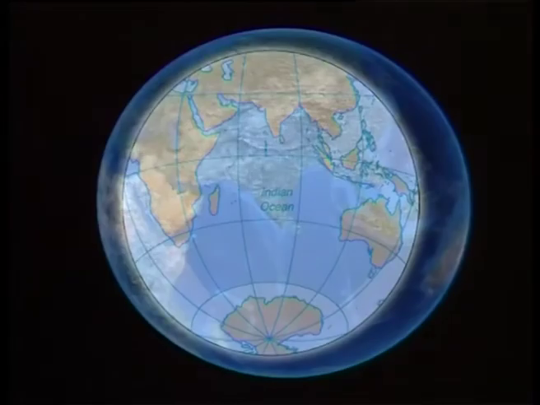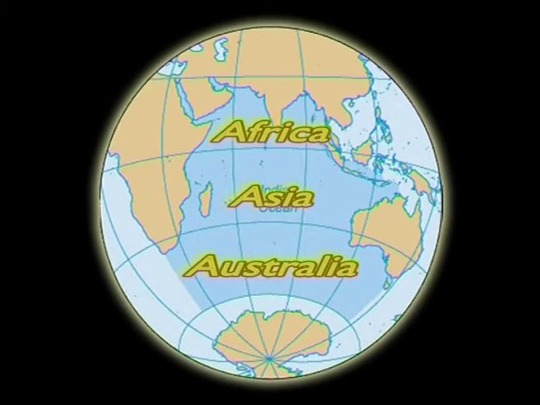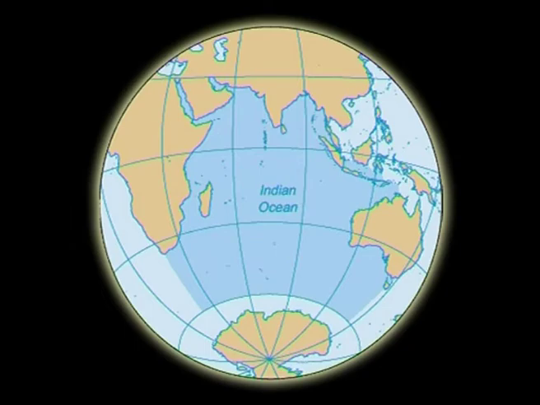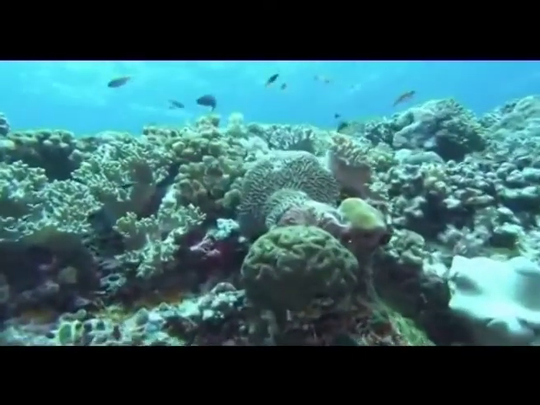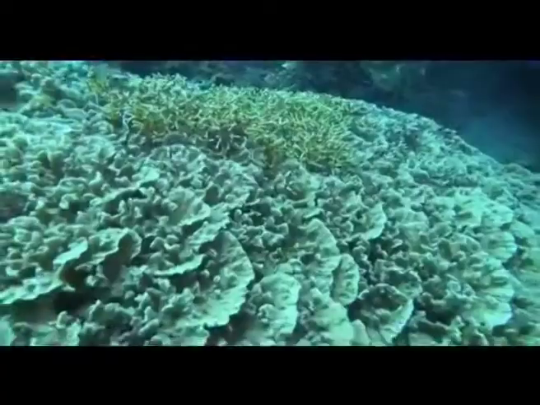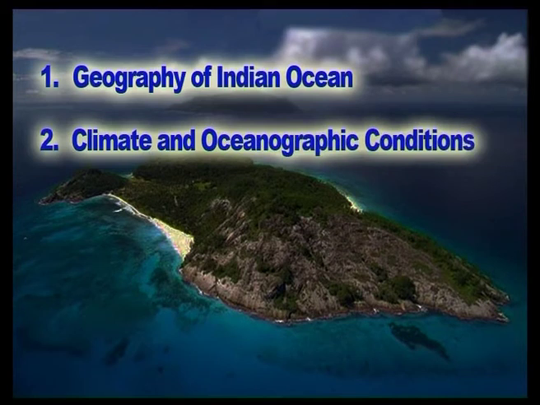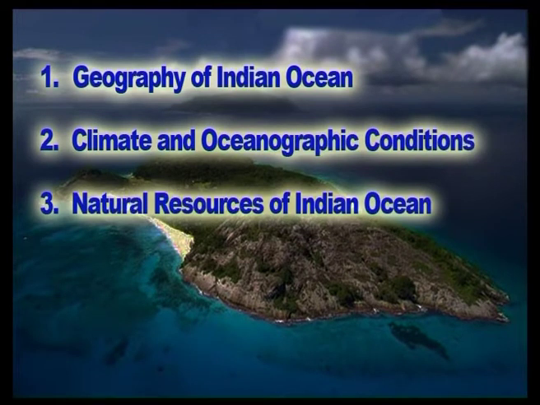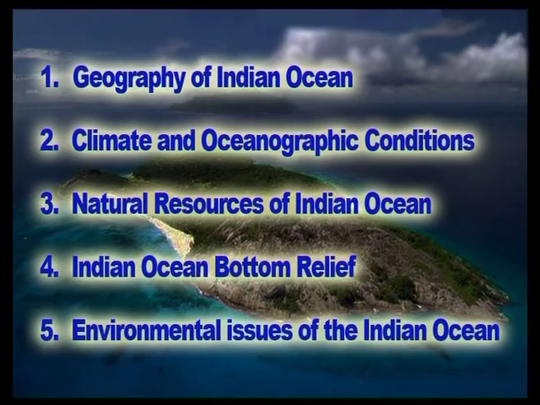The Indian Ocean is enclosed on 3 sides by the land masses of Africa, Asia and Australia. Understanding of the geographic setting, oceanographic conditions and the natural resources of the Indian Ocean is necessary while studying geography, marine geology and oceanography. In this episode, the following modules are highlighted: the geography of Indian Ocean, climate and oceanographic conditions, natural resources of Indian Ocean, Indian Ocean bottom relief and the environmental issues of the Indian Ocean.